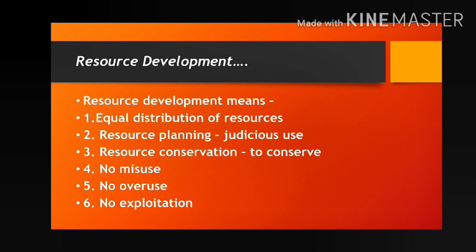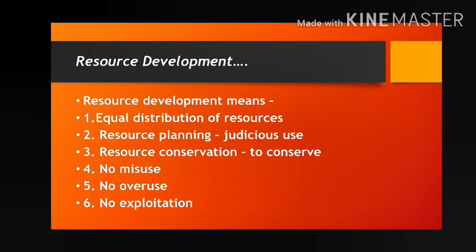Just keep in mind, resource planning means we have to make a plan to use the resources judiciously, according to our need. Third number, resource conservation. That means to conserve the resources for the future. We have to use it for the present, and also we have to conserve the resources for the future. And also no misuse, no overuse, no exploitation. That is called resource development.